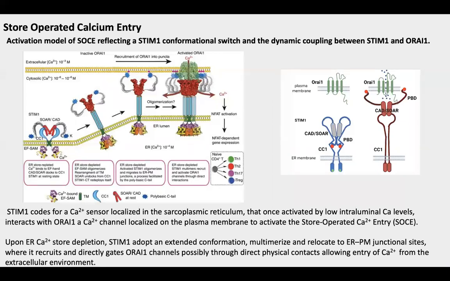At the resting condition, when the calcium stores are full, STIM1 remains largely as a monomer, but when calcium levels are reduced and stores depleted, calcium dissociation initiates a series of conformational changes whereby STIM1 redeploys itself, adopts a more extended conformation, and relocates to ER-plasma membrane junctional sites.